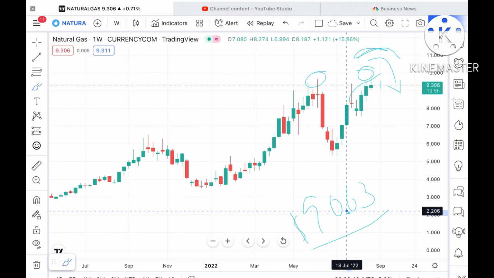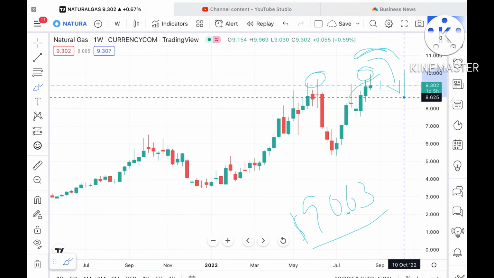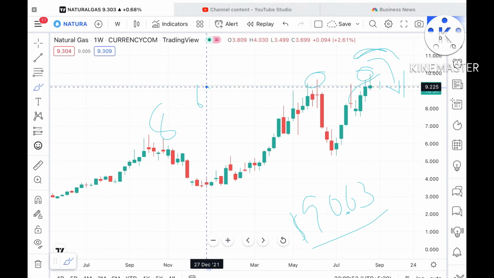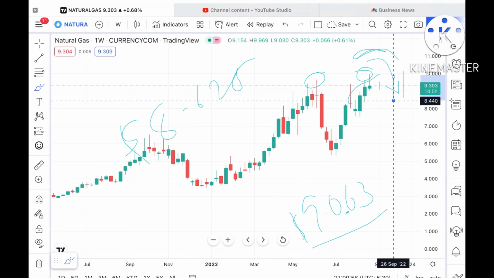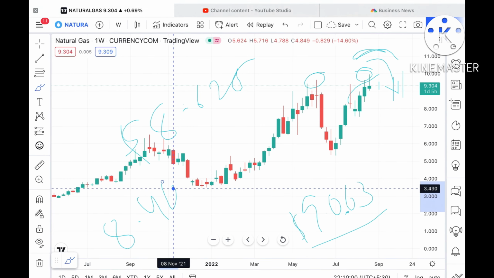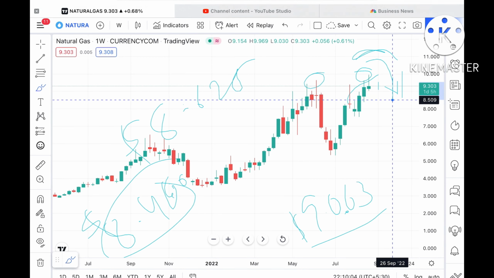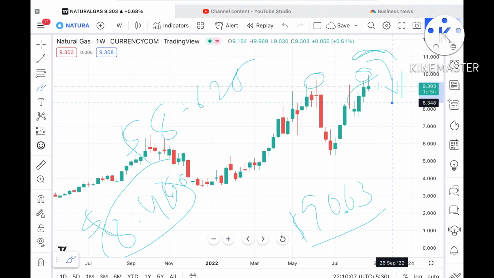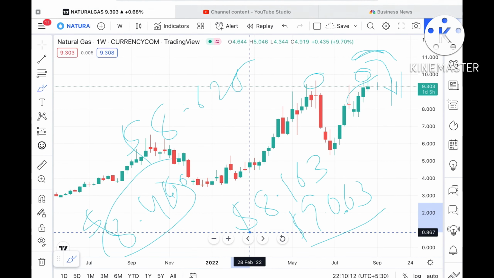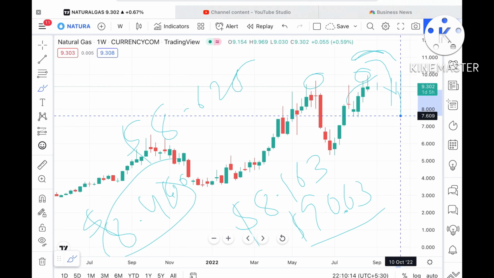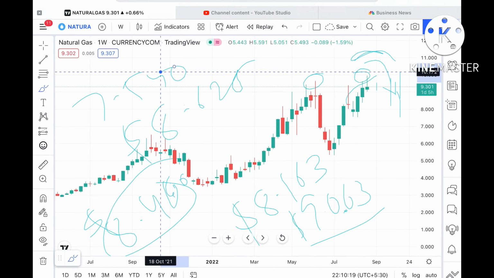If that level goes, then it can go further down and touch a level of $8.625. Once the price falls below that level, there is a high probability it can touch a level of $8.60. If the price falls below that level, it can go further down and touch a level of around $8.163. Once the price falls below that level, there is a higher probability that it can go further down towards a level of $7.540.